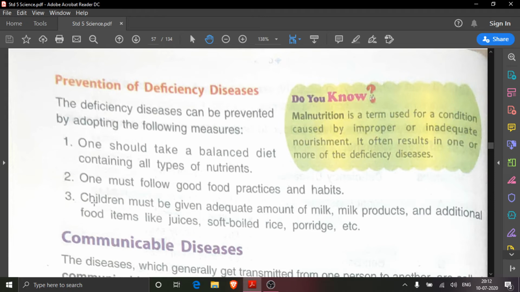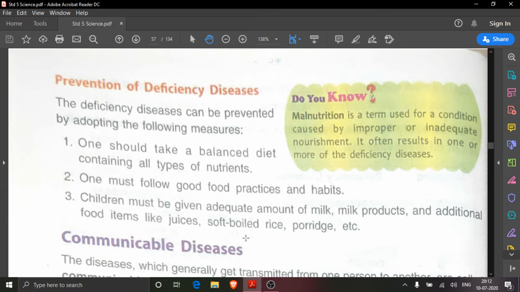Now third is, children must be given adequate amount of milk products and additional food items like juices, soft-boiled rice, porridge, etc. Children need sufficient nutrients for their proper growth.